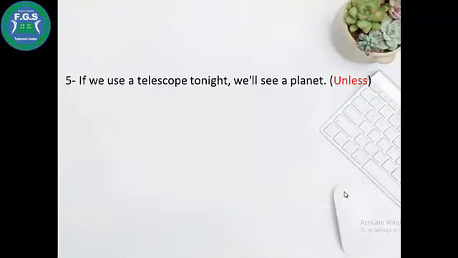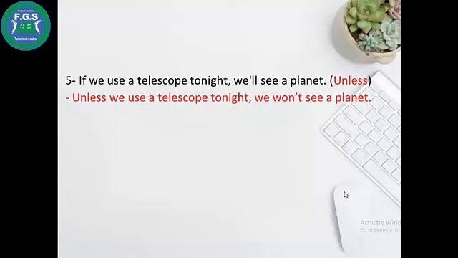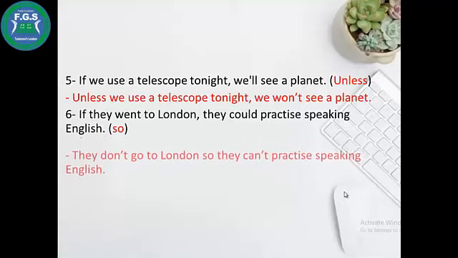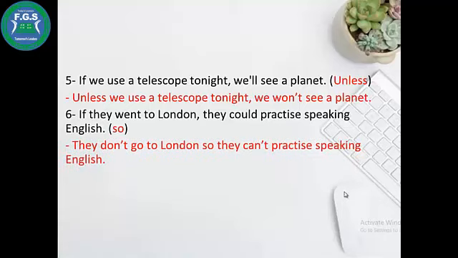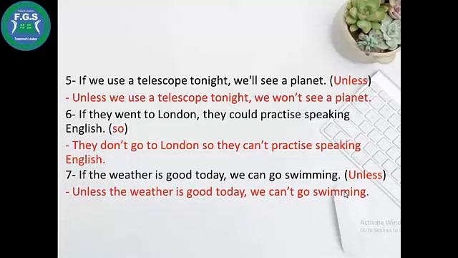If we use a telescope tonight, we will see a planet. Unless we use a telescope tonight, we won't see a planet. If they went to London, they could practice speaking English. You saw, they don't go to London, so they can't practice speaking English. If the weather is good today, we can go swimming. Use unless. Unless the weather is good today, we can't go swimming.